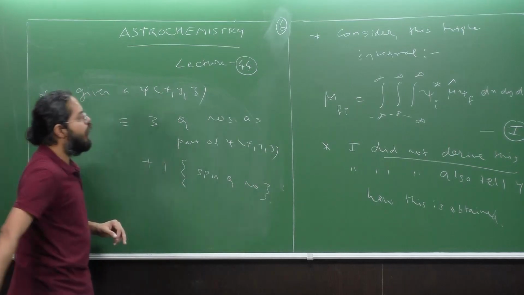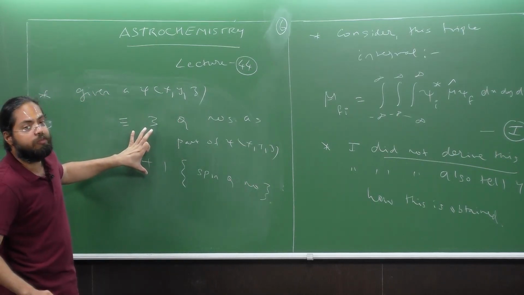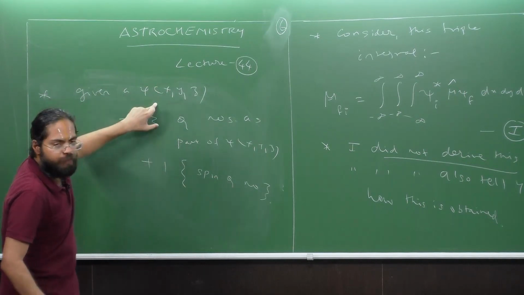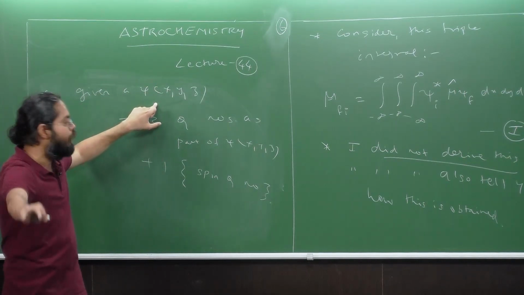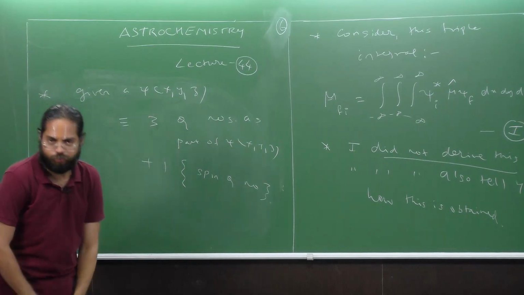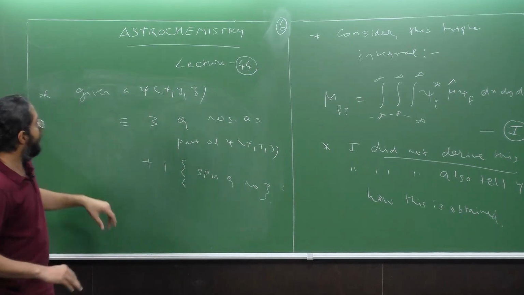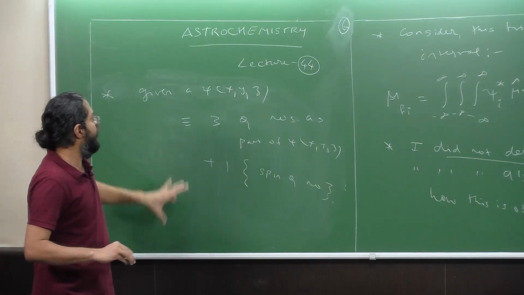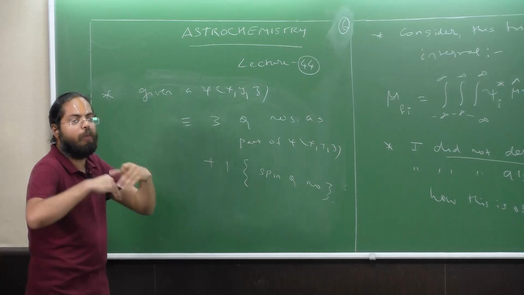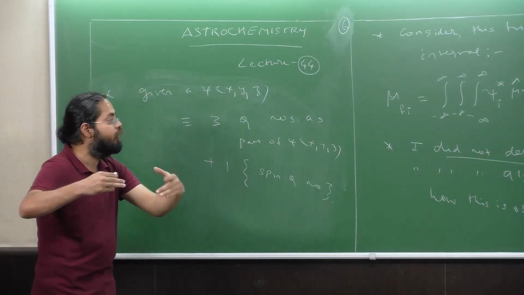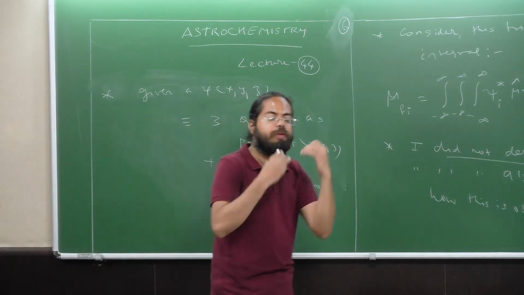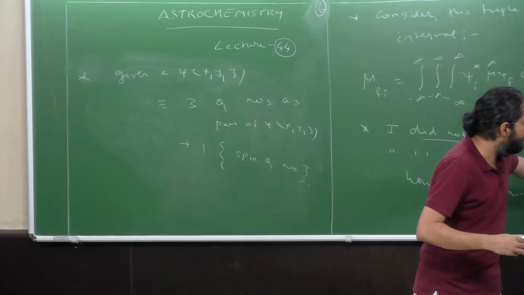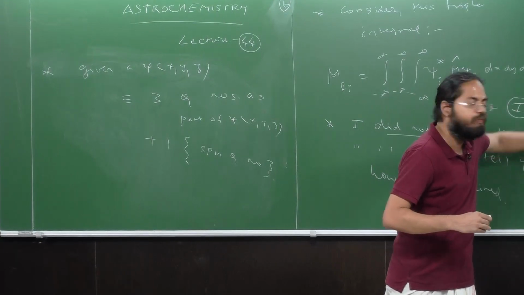Of course, the total number of quantum numbers is going to be 4, but from this wave function, which only contains the spatial part, there are going to be only 3 quantum numbers associated. Based on all these 4 quantum numbers, we can obtain information about how intense the signal is going to be. That is why I spent some time describing, qualitatively, how the notion of quantum numbers arises from wave functions.